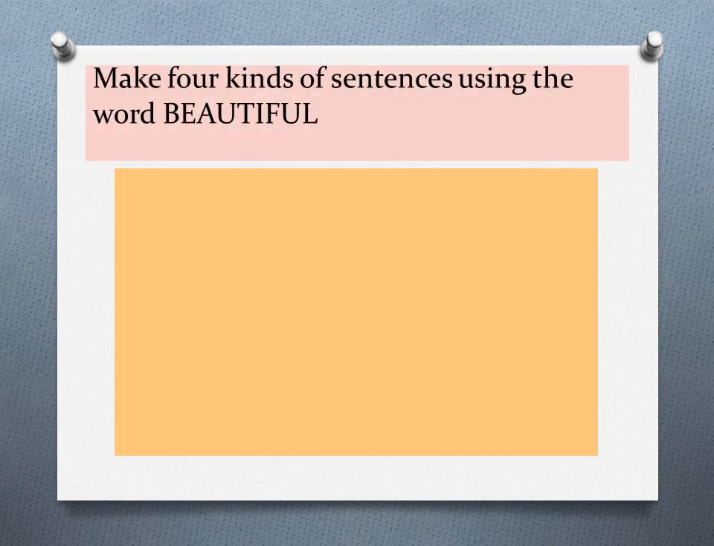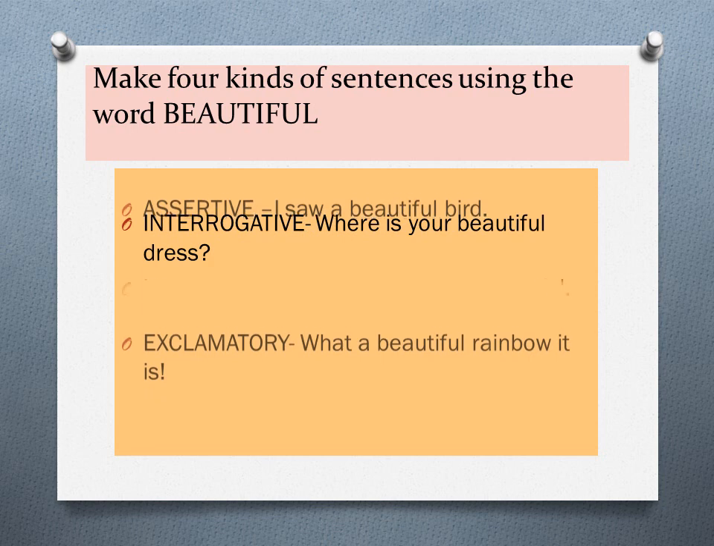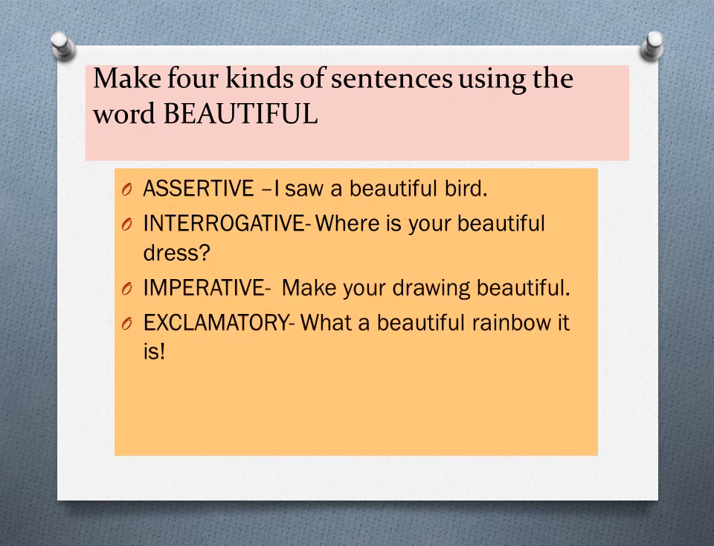Make 4 kinds of sentences using the word beautiful. Assertive. I saw a beautiful bird. Interrogative. Where is your beautiful dress? Imperative. Make your drawing beautiful. Exclamatory. What a beautiful rainbow it is. So this is how you can make 4 kinds of sentences by using the word beautiful. In your book, 2 more words are given, that is wisdom and look. So you have to do that and that will be your homework. Okay.